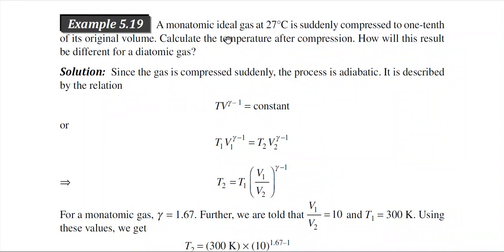So the first thing is that the gas is monoatomic. The initial temperature is given, and we are compressing the gas to 1/10 of the volume, that is, we are decreasing the volume. Another thing is that there is a particular word mentioned here, suddenly. Apart from this word, it has not been mentioned what the type of process is. But as it has been mentioned suddenly, what does it mean?